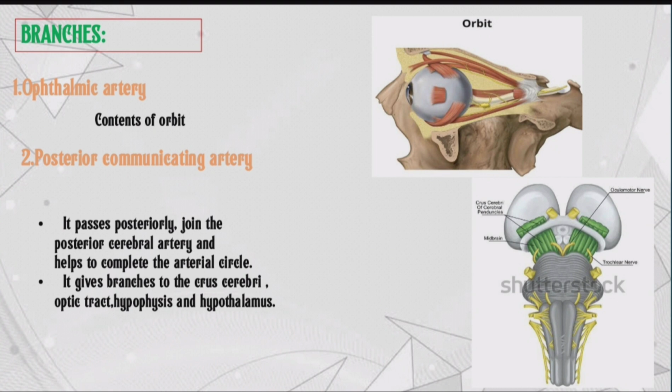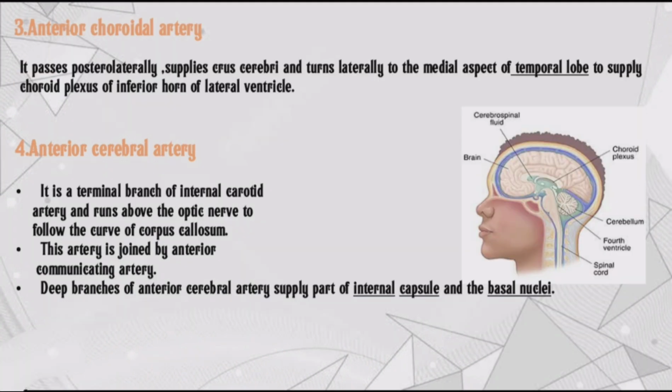Second, posterior communicating artery. It passes posteriorly, joins the posterior cerebral artery and helps to complete the arterial circle. It gives branches to the crus cerebri, optic tract, hypophysis and hypothalamus. And third, anterior choroidal artery. It passes posterior laterally, supplies the crus cerebri and turns laterally to the medial aspect of the temporal lobe to supply the choroid plexus of the inferior horn of the lateral ventricle. Anterior cerebral artery.